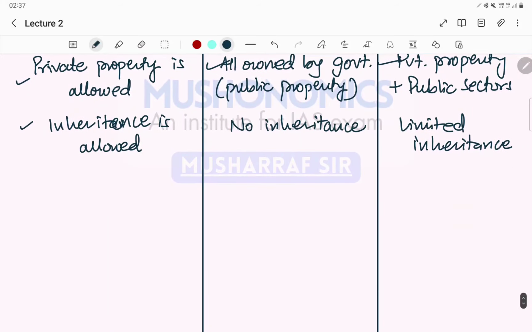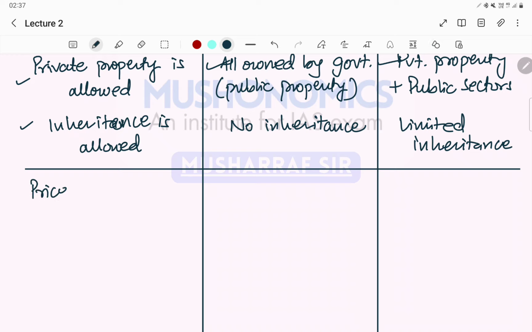So first we will take capitalist economy. In capitalist economy, there is a concept of price mechanism, which works on demand and supply. So forces of demand and supply.